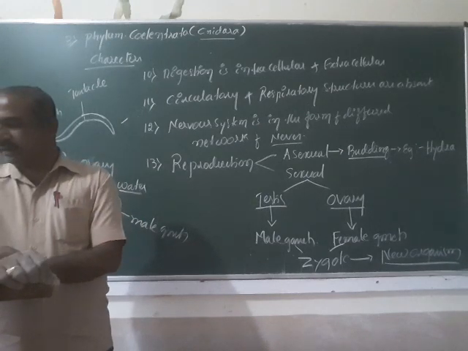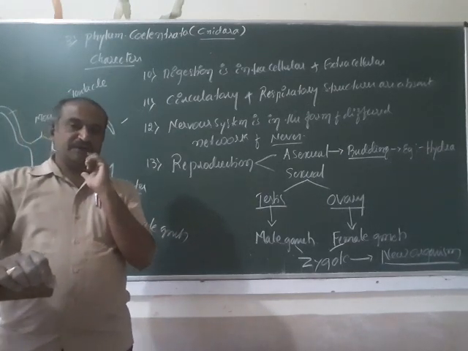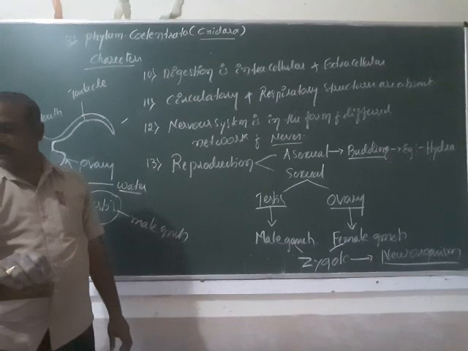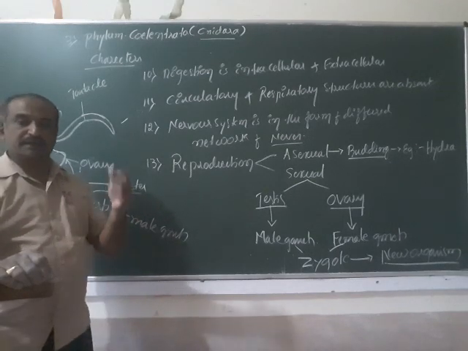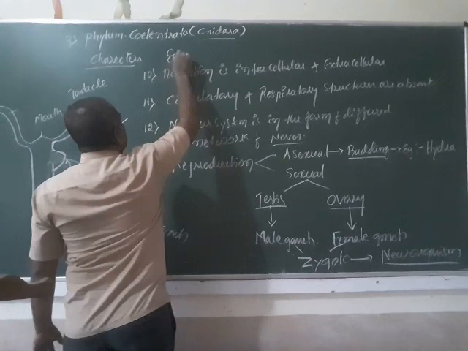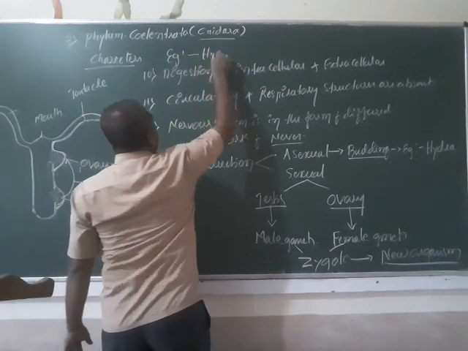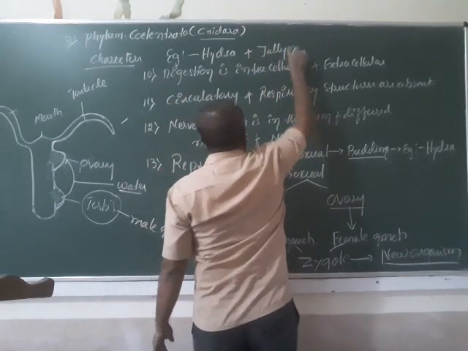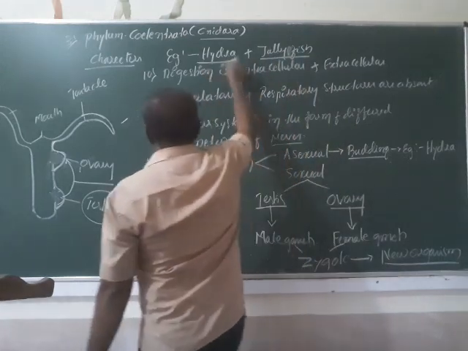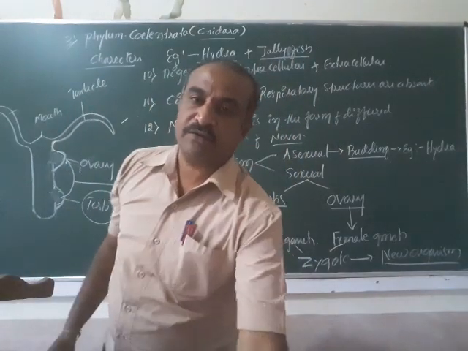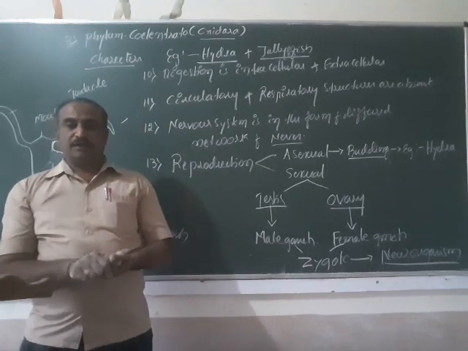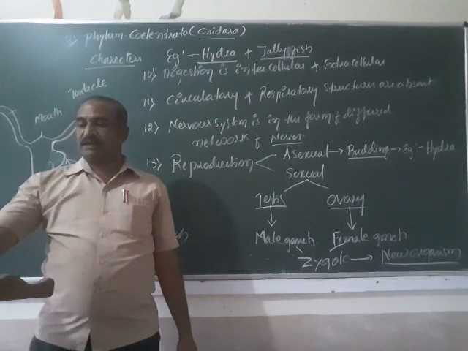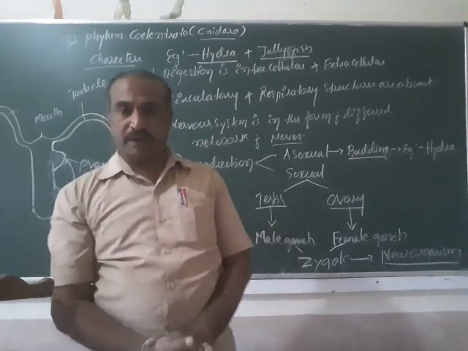The best examples for Coelenterata we can give are hydra and jellyfish. Jellyfish is there, hydra is there. Okay, with this we complete the third phylum, and in the next class we will see the fourth phylum. Okay, so till then